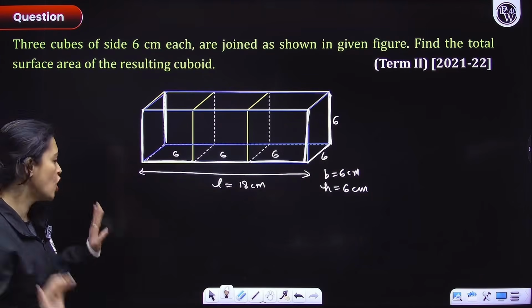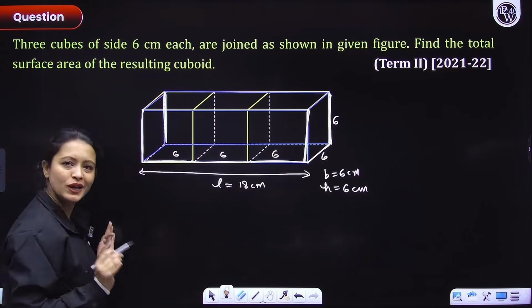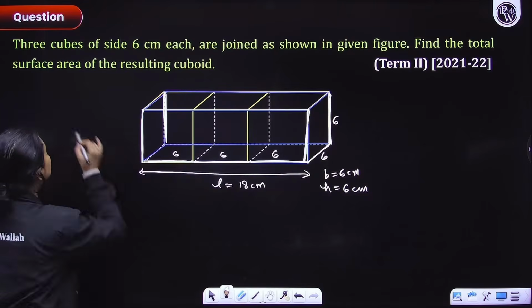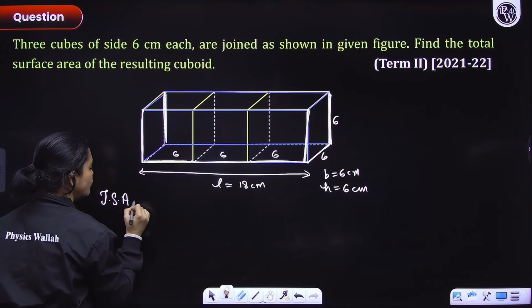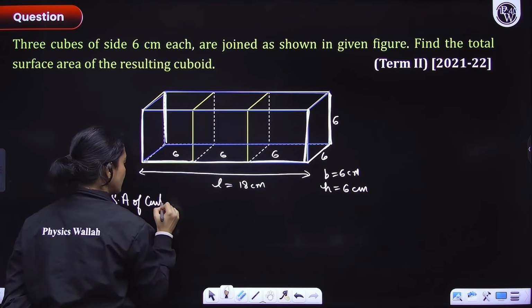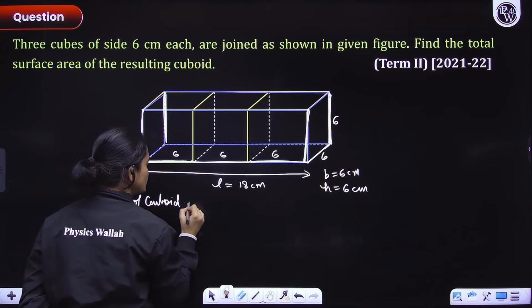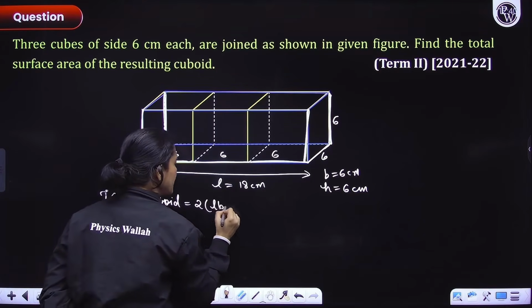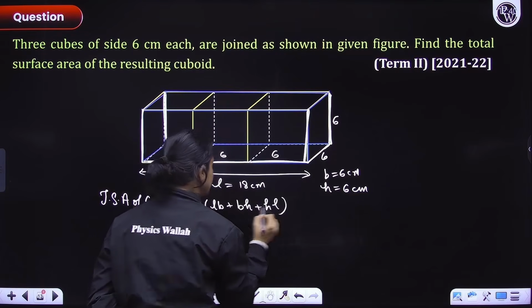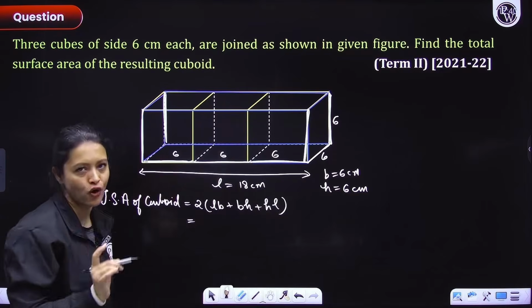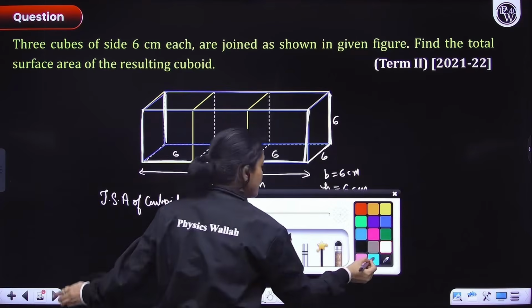Simple, right? Now we'll quickly apply the formula for the total surface area of a cuboid. So TSA of cuboid is equal to 2(LB plus BH plus HL). When you are doing these questions in your exam, guys, make sure that you always write your formulas. This is super important.